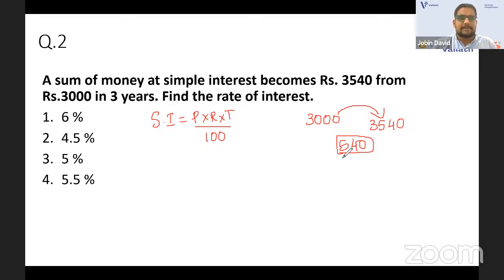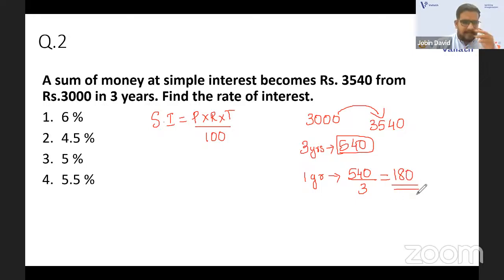So in 3 years, what you want to know in simple interest is the same amount is added in each year. In every year, the same amount is added in simple interest. That is not the case with the compound interest, but in simple interest, the same amount is added. So in 3 years, it becomes 540. So the interest for 1 year you can calculate as 540 just divide by 3. You can get the answer will be 180.